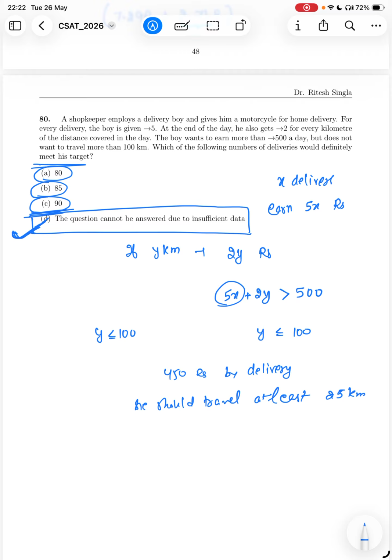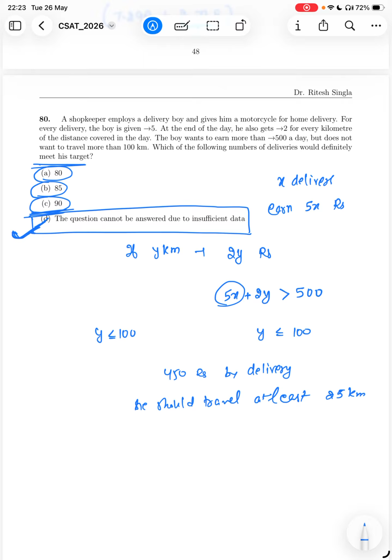Or he has to make at least 100 deliveries. Then you can be sure that he will earn something more than 500, because in order to make 100 deliveries he would have traveled at least say 1 meter somehow, right? So he will be paid something. Okay, so he had to make at least 100 deliveries, but out of this information you cannot guarantee anything, so option D will be the correct answer.